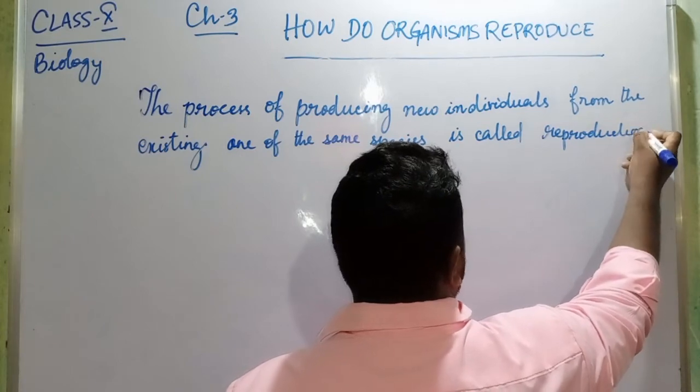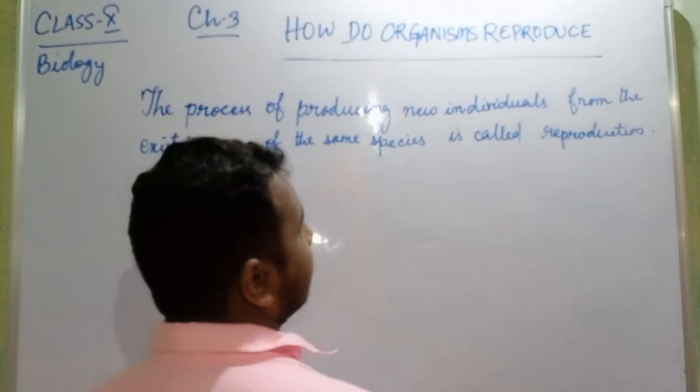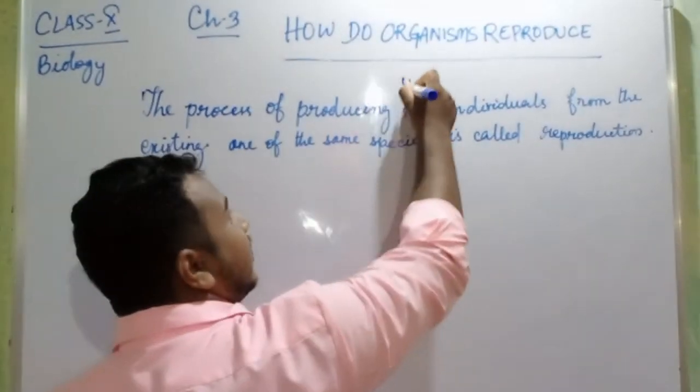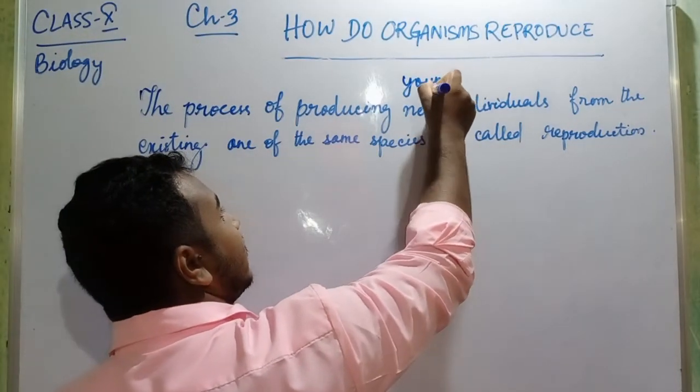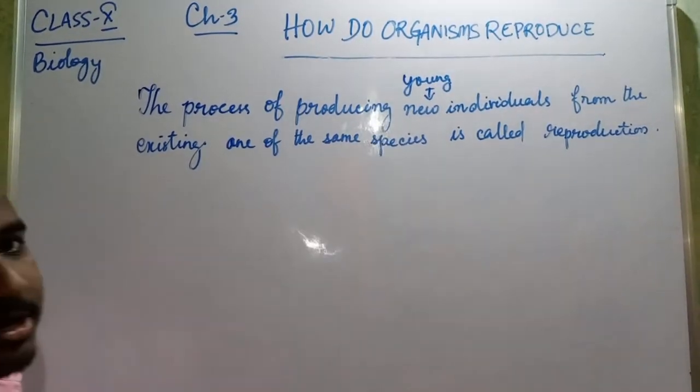It means from the mature or adult ones, young ones or new ones are produced. Instead of new you can write young also. Then it is called reproduction.